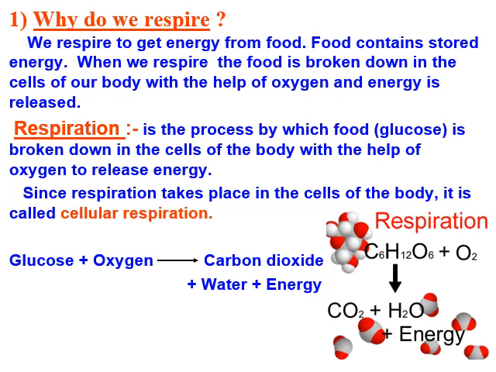You can also see the chemical formula of glucose. C6H12O6 is the chemical formula of glucose. When it combines with oxygen, O2 gas, in the cell, it releases carbon dioxide, CO2, plus water, H2O, plus energy. Energy is in the form of ATP.